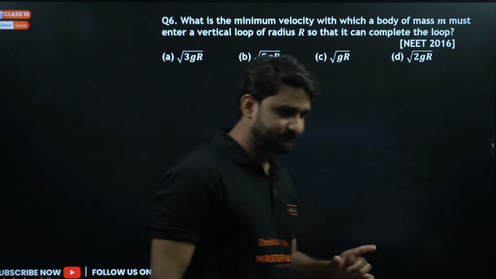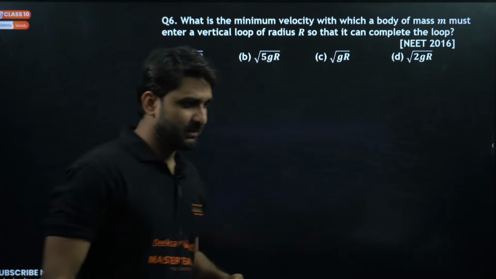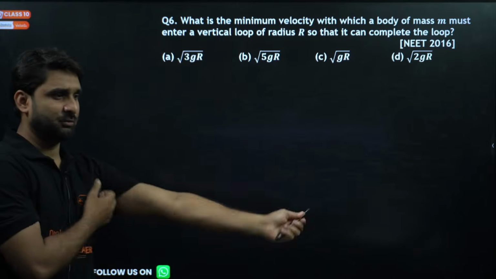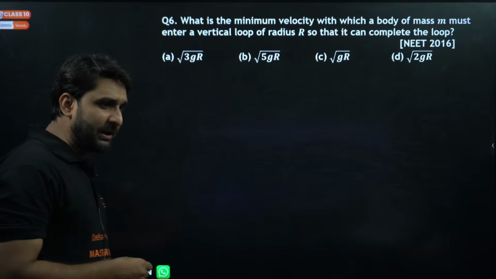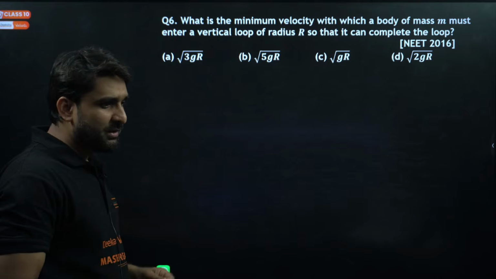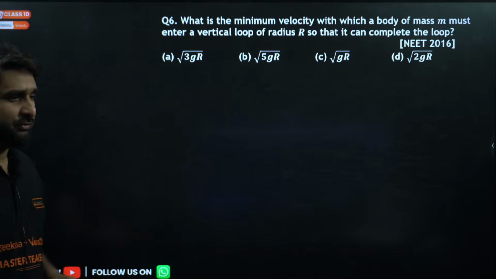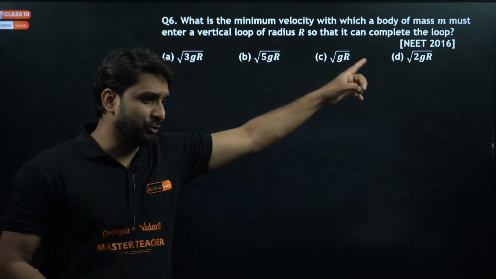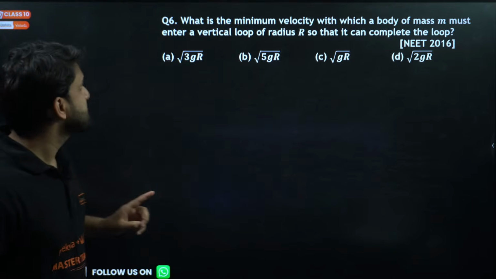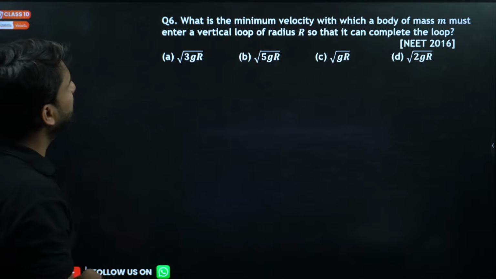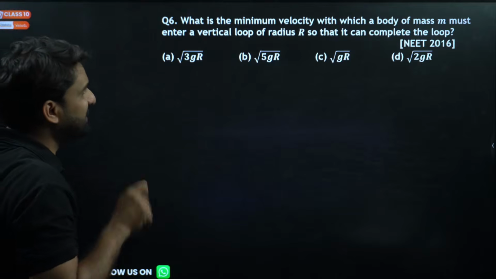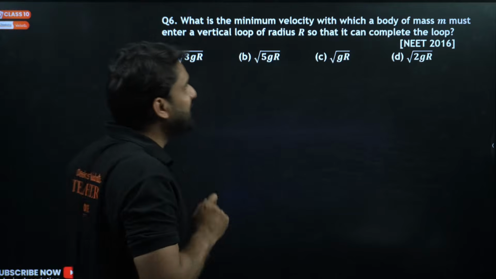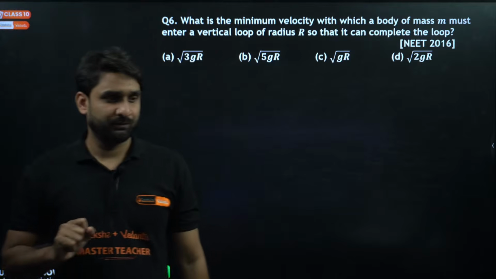Question number 6. Yes, Bhuvan, Rohit, Shiva. Now try to do this question. Question number 6 from NEET 2016. What is the minimum velocity with which a body of mass must enter a vertical loop of radius r so that it can complete the loop?